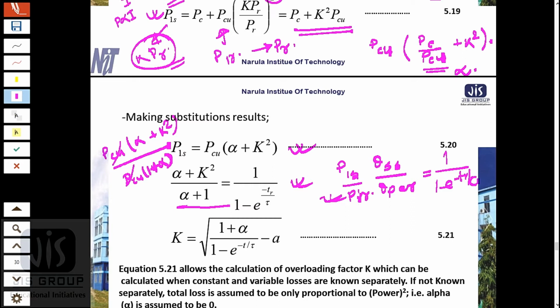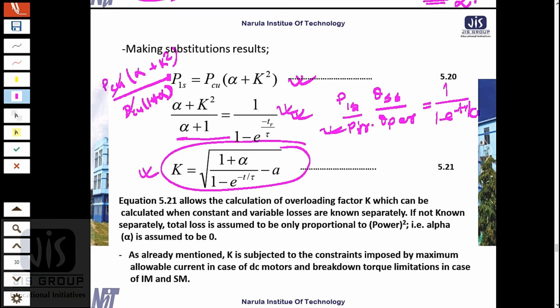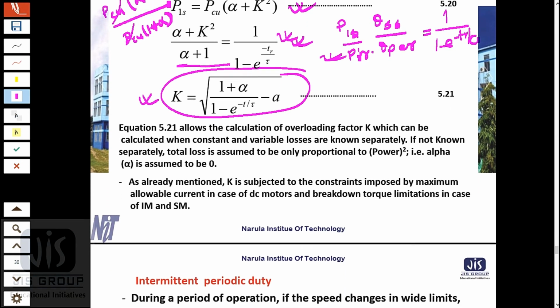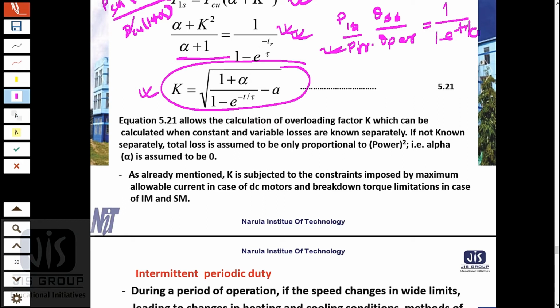So if you take the solution of this equation, we will get the value of K. So this is the value of K, and this K is my objective of determination because it is the overloading factor. So this is K. Okay, so for calculation of overloading factor, this K can be calculated when the values of PCU and PC are known, that is the values of constant power loss and load dependent power loss are known.